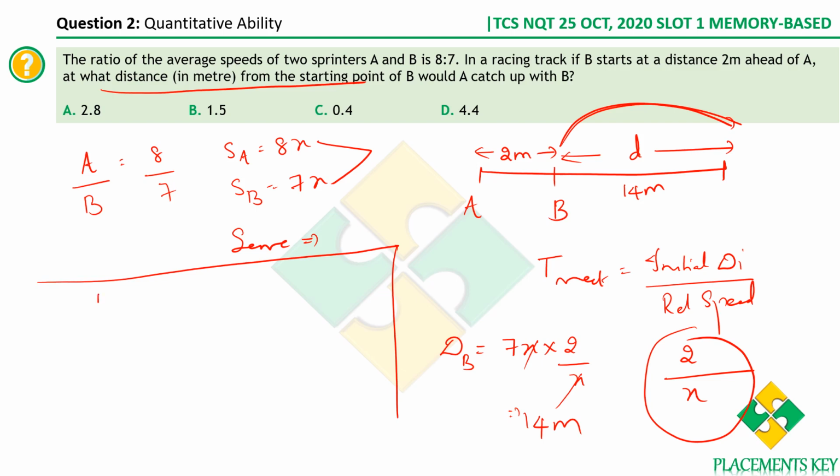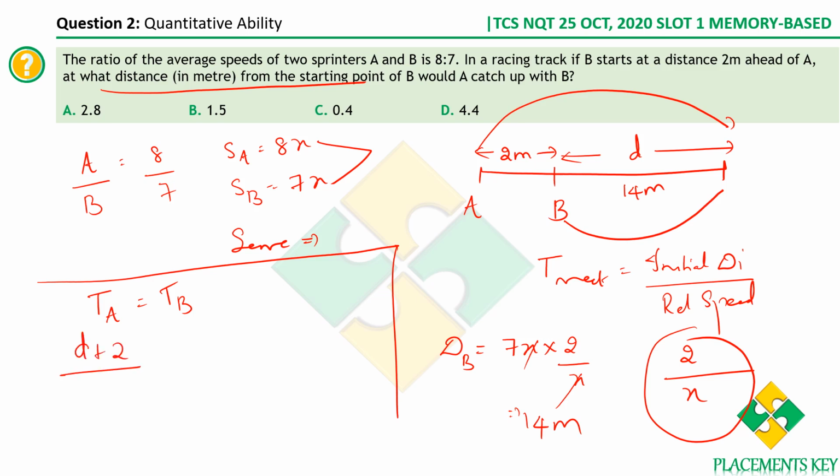We know that the time taken by A is equal to time taken by B, right? By the time A travels from here to here, in the same time B travels from here to here. We know time is distance by speed. So what is the distance covered by A in all? 2 plus D. So 2 plus D divided by the speed of A, speed of A is 8x, is equal to time taken by B, which is the distance covered by B, D, by the speed of B. Speed of B is 7x.